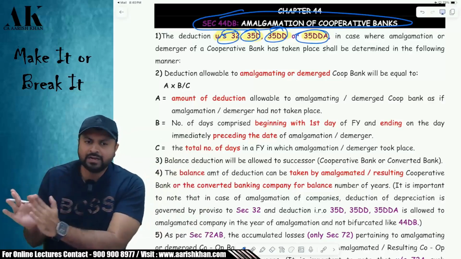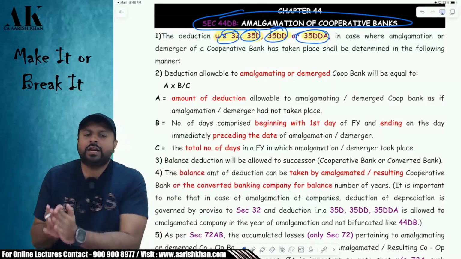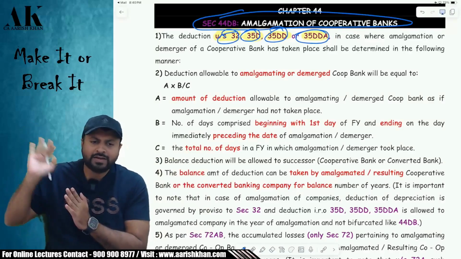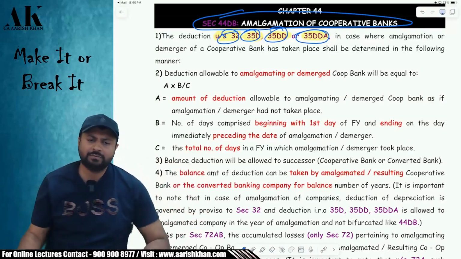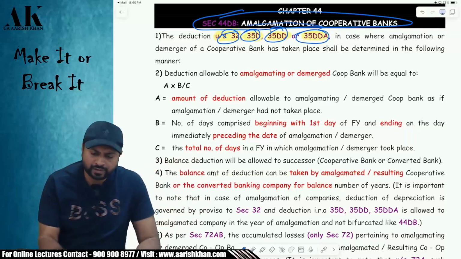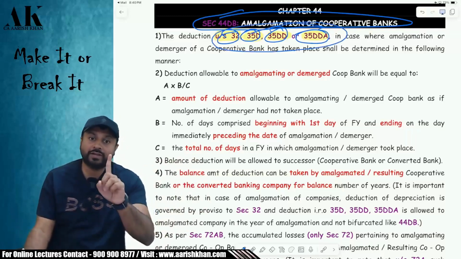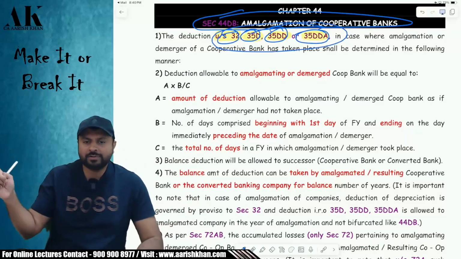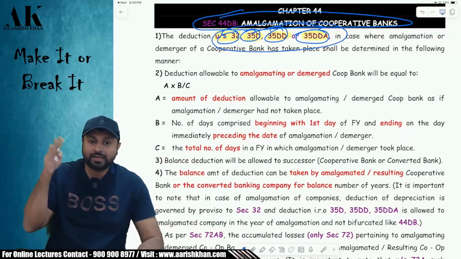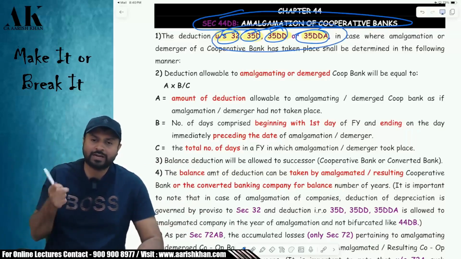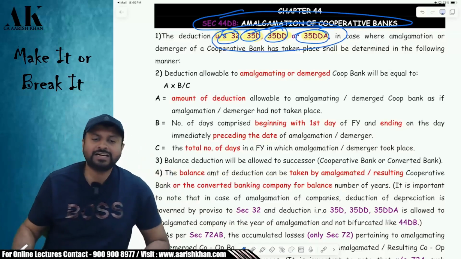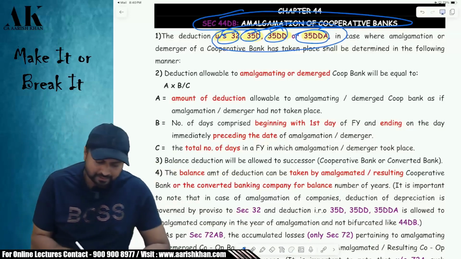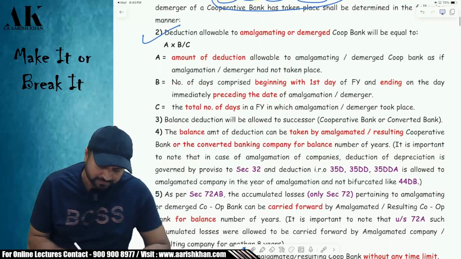From 1st April till the date prior to the date of amalgamation, the amalgamating company will take, and from the date of amalgamation till 31st March, the amalgamated company will take. For example, for these 4 expenses, amalgamation took place on 15th of December. So from 1st April till 14th December, one day prior to the date of amalgamation, the amalgamating company will take. And from 15th December till 31st March, who will take? The amalgamated company will take. Is it clear? This is what is written in point number 2 and point number 3.